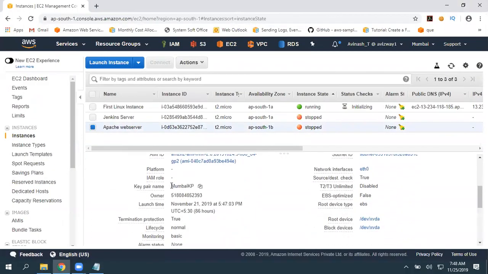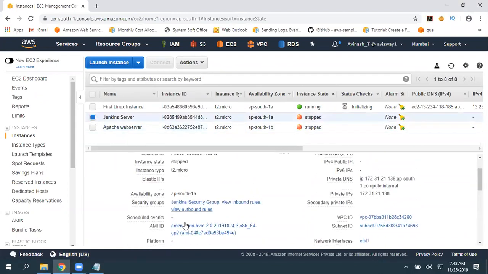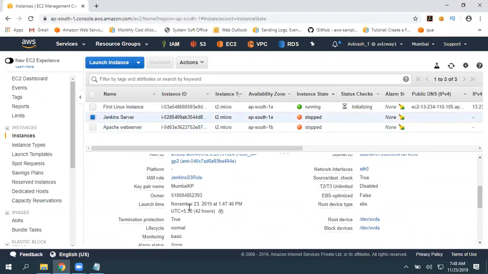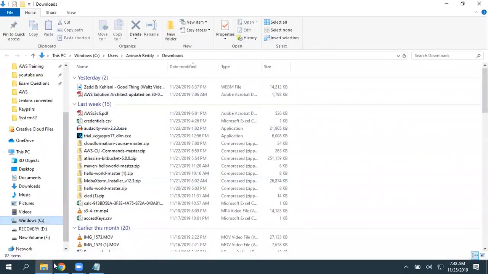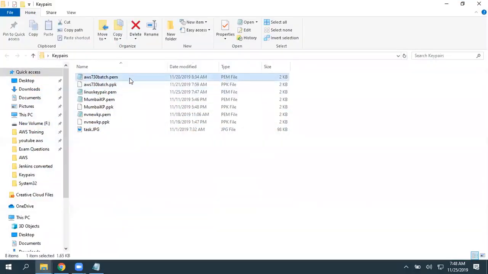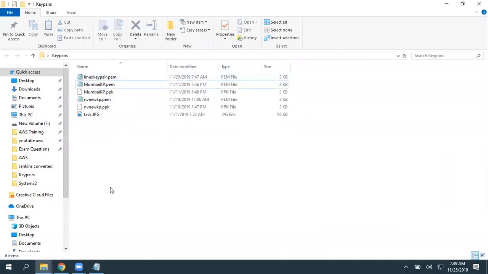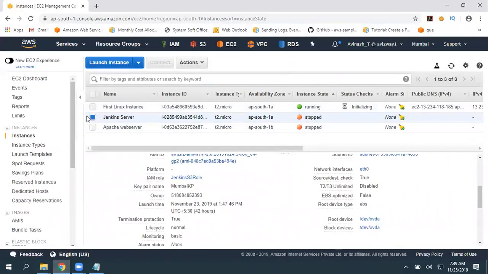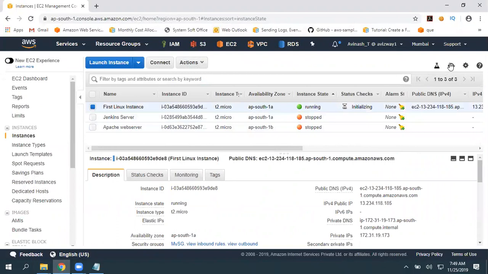So I hope I'm not using that key pair for any of the instances. I'm using Mumbai KP, and for this one also I'm using Mumbai KP, so I can delete this from my local machine. So this is deletion complete. All right, so this is a PEM file. Let's get connected to this. This is the first Linux instance.